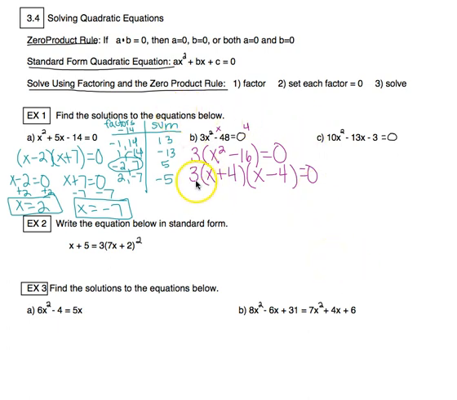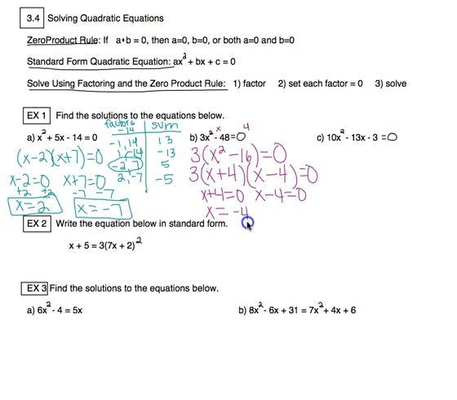This GCF does not have a variable, so I do not need to set it equal to 0 because it's not going to produce any solutions for x. So I focus in on the x plus 4 in step 2 and the x minus 4. I set both of those equal to 0 and then solve them.